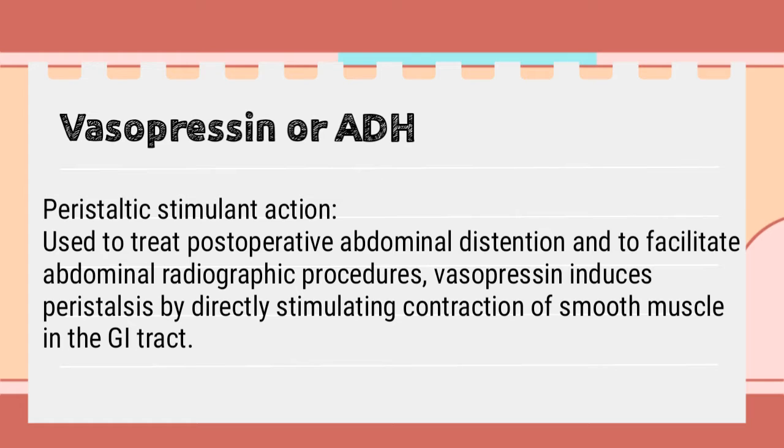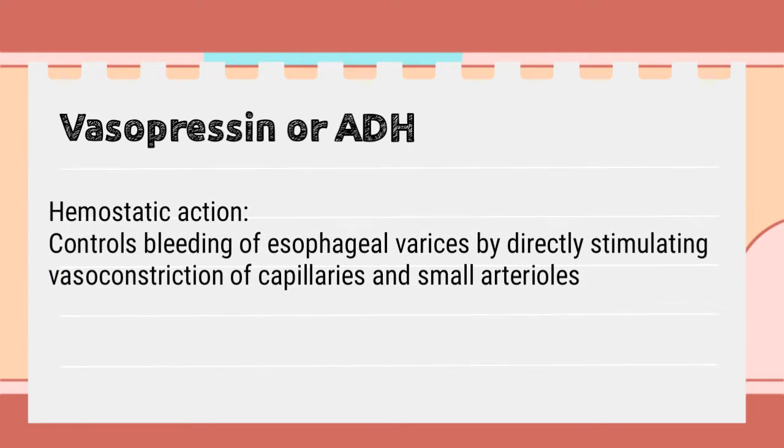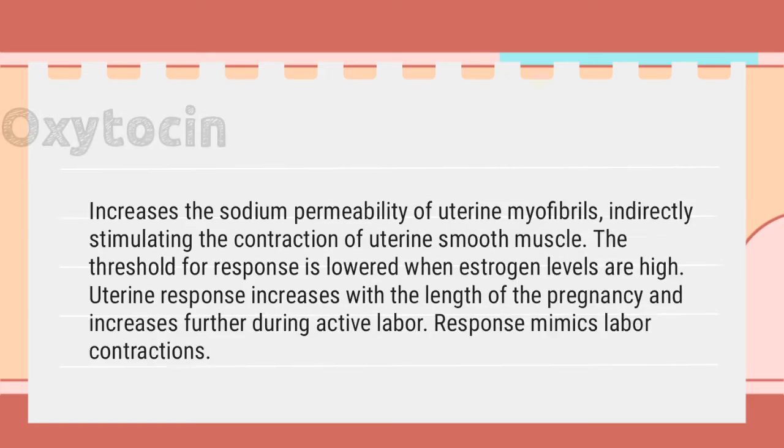Peristaltic stimulant action is used to treat postoperative abdominal distension and to facilitate abdominal radiographic procedures. Vasopressin induces peristalsis by directly stimulating contraction of smooth muscle in the GI tract. Hemostatic action is by directly stimulating vasoconstriction of capillaries and small arterioles.